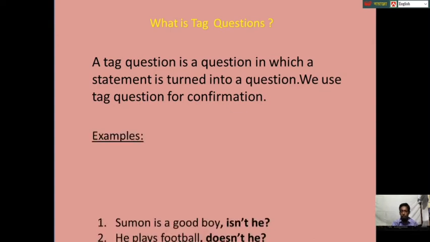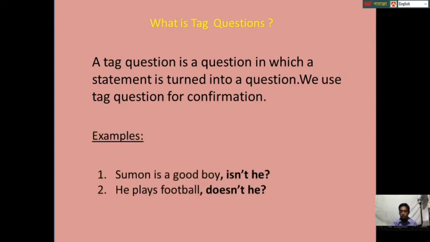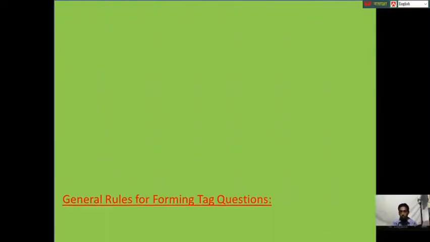For examples, Shuman is a good boy, isn't he? He plays football, doesn't he? Here, isn't he is a tag question and it expresses confirmation. Similarly, doesn't he is a tag question. Dear students, it will be clear to us when we know the general rules for forming tag question.